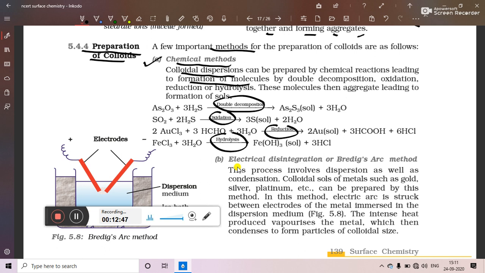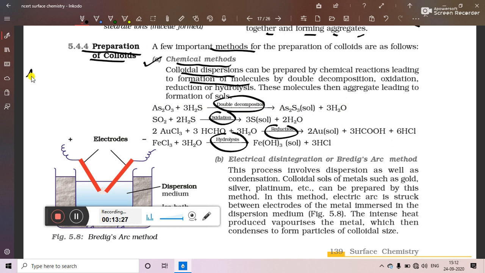Here we will see that by the chemical reaction we can convert different reactants into different colloids. The molecules present on the product side get collected or aggregated at one place in order to form a molecule of colloidal size. So first is decomposition reaction. Arsenic oxide, that is As2O3, reacts with hydrogen sulfide H2S by double decomposition reaction to form arsenic sulfide and water.